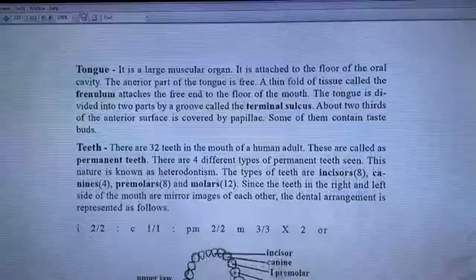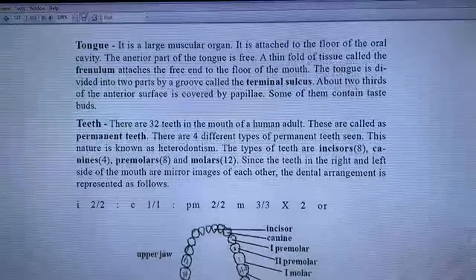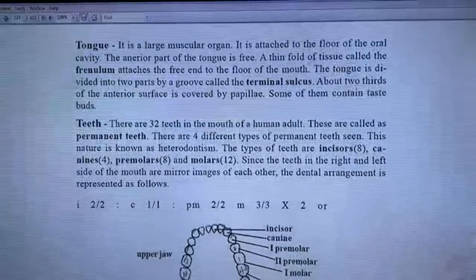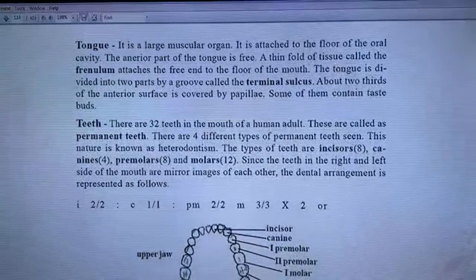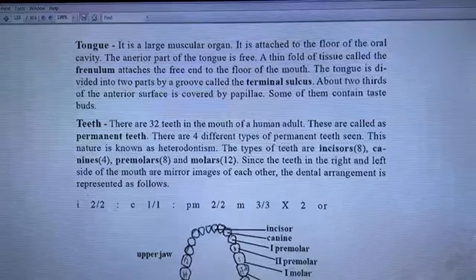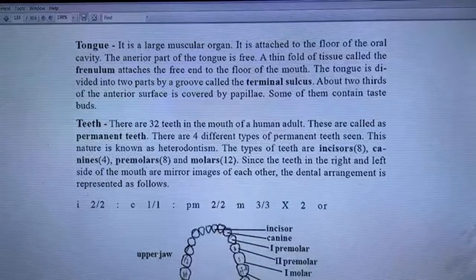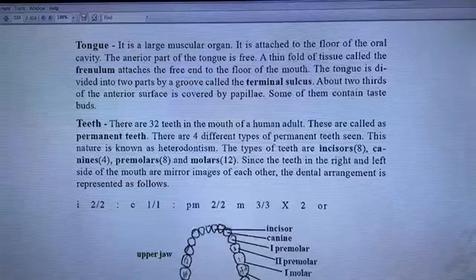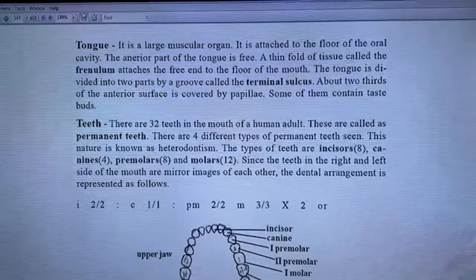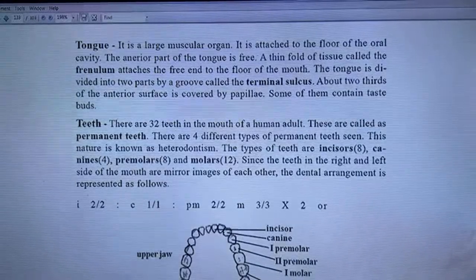Tongue. It is a large muscular organ. It is attached to the floor of the oral cavity. The anterior part of the tongue is free. A thin fold of tissue called the frenulum attaches the free end to the floor of the mouth. The tongue is divided into two parts by a groove called the terminal sulcus. About two-thirds of the anterior surface is covered by papillae. Some of them contain taste buds.